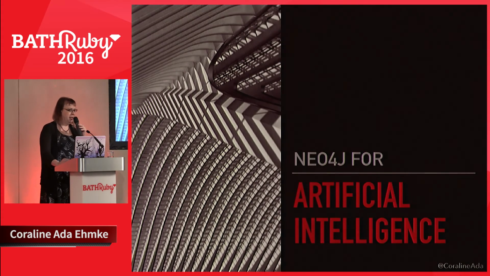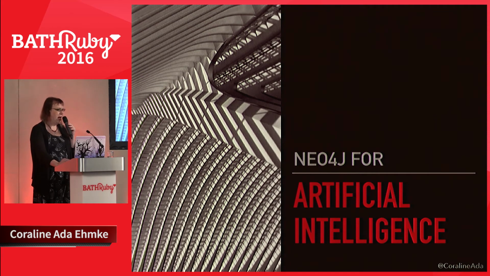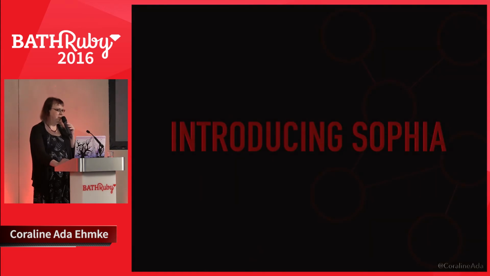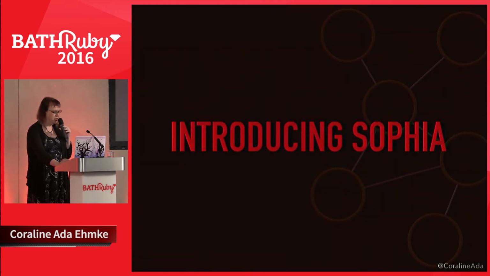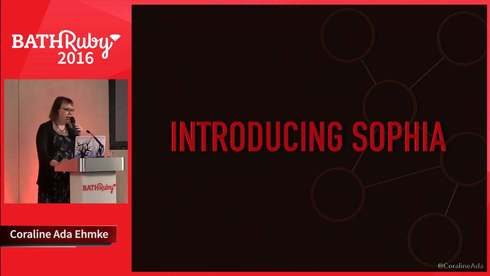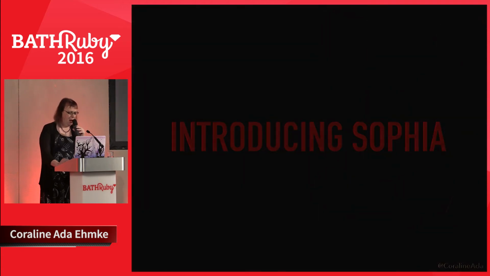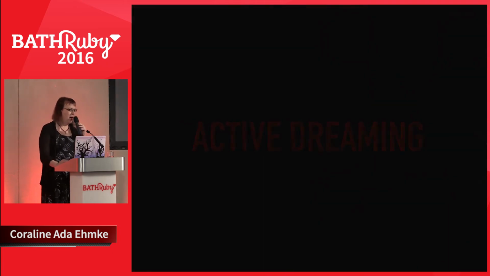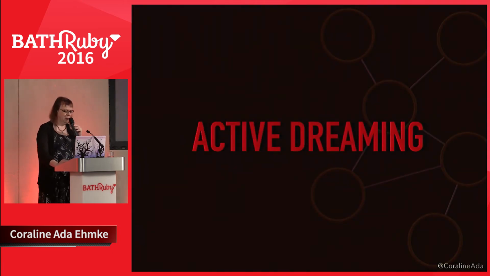So I have shown you the requisite Twitter graph, the social graph, as an example of how to use Neo4j. But Neo4j can actually be used for some pretty advanced data modeling as well. And I want to introduce to you Sophia, which is my artificial intelligence side project. Sophia features natural language processing with semantic as well as grammatical mapping. My goal in designing Sophia is that she will be able to comprehend and even create metaphors. In short, I want her to be able to dream.